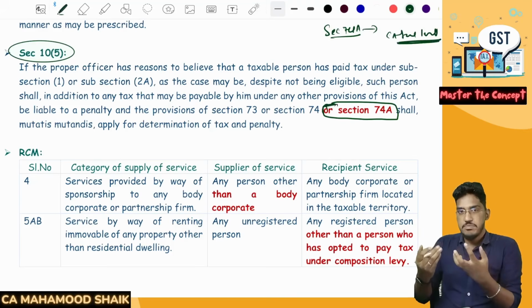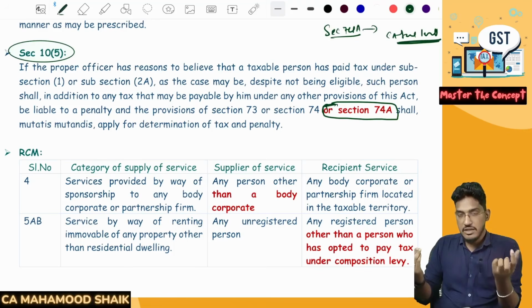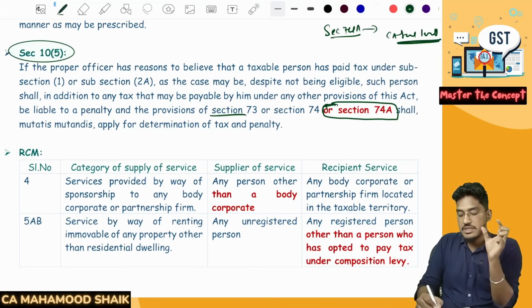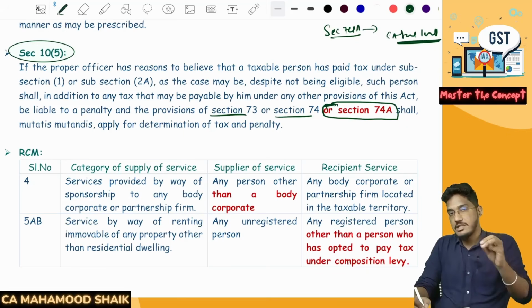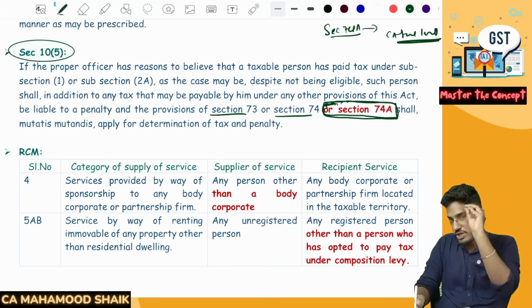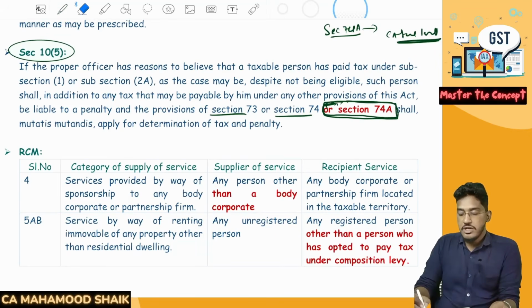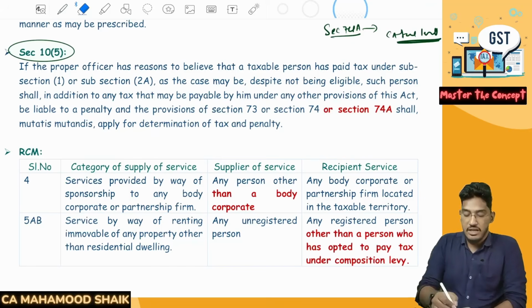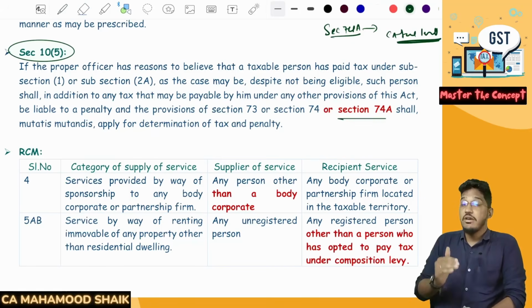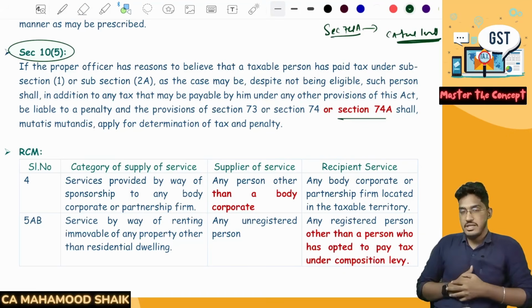So wherever punishment and penalty related provisions are there, in all those sections, earlier there used to be reference of only section number 73 and 74. But now, since a new section 74A has been introduced, at many places they have even added reference to section 74A. This was a new section introduced under the GST Act, but at the CA inter level, that is completely irrelevant. Why? Because we will discuss it at the CA final level, not at the CA inter level.